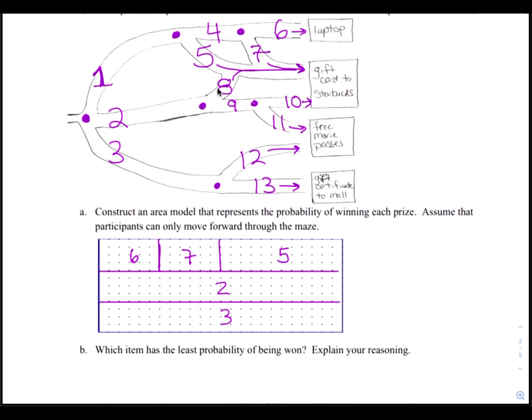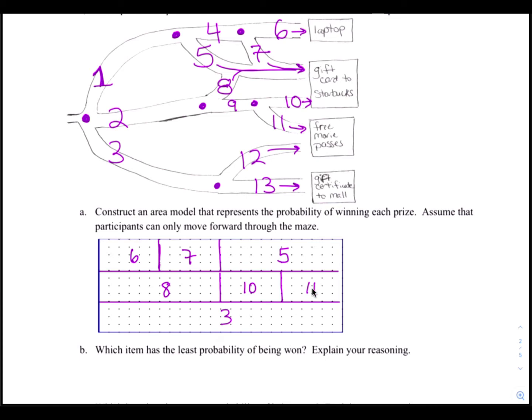Path 2 splits here into both 8 and 9. So we will need to split this 2 here into 8 and 9. So we erased what used to be a 2, and now it's 8 and 9. Path 8 takes you all the way to the end, so we'll leave 8 alone. But path 9 will split into 10 and 11. So what used to be 9 here was cut in half and then becomes 10 and 11. Now both 10 and 11 take you all the way to the end, so 10 and 11 now are left alone.